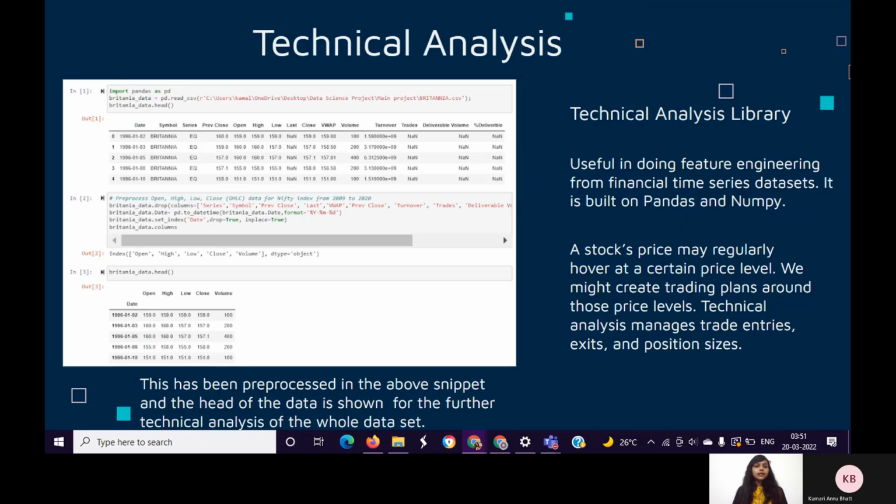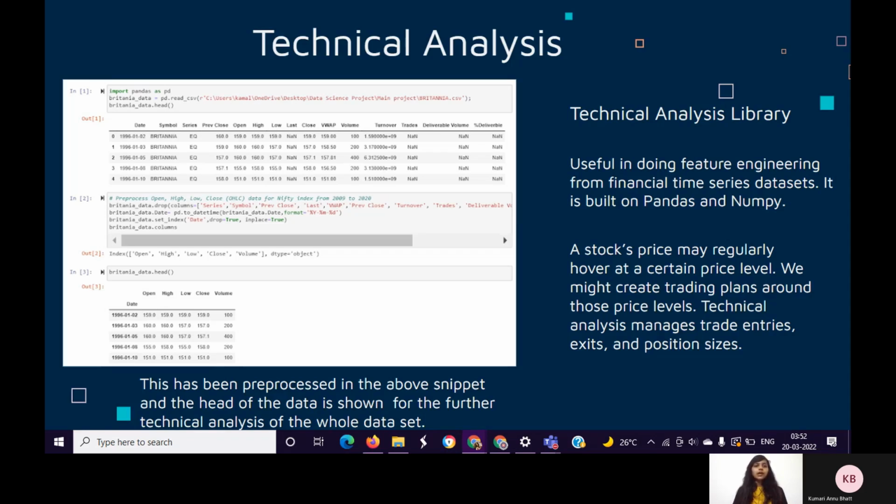Now, technical analysis is a trading discipline employed to evaluate investments and identify trading opportunities by analyzing statistical trends gathered from trading activities such as price movement, volume, trade increase, exits, and position sizes. It is built on pandas and numpy. It has been preprocessed with the snippets above, and the data header is shown for further technical analysis of the entire data set.